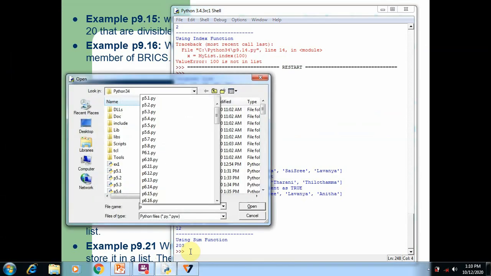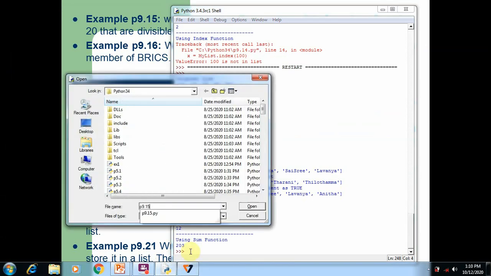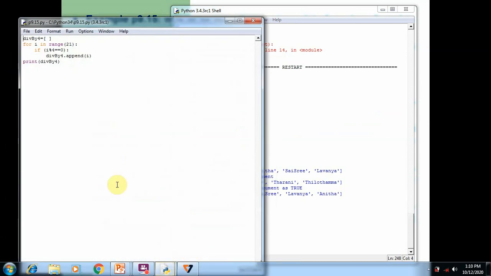So open the program 9.15. Here you can see a list named divide by 4. A for loop is used and the range value mentioned here is 21. So 21 is the upper limit. The starting value and step value are not mentioned here. It means up to 20 elements are going to be printed here.